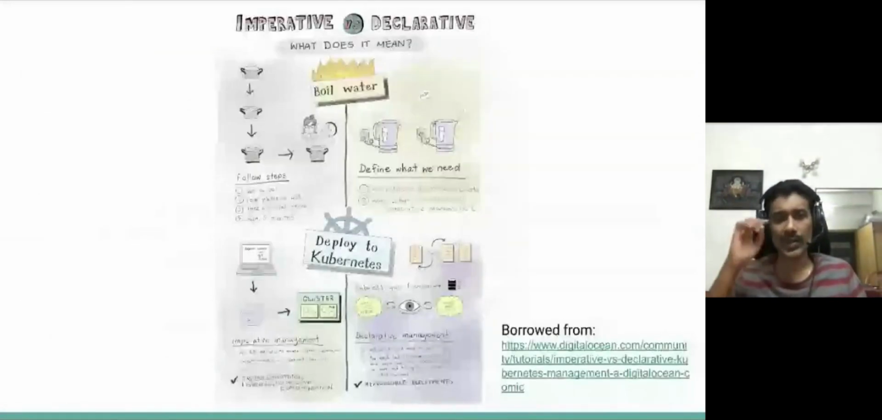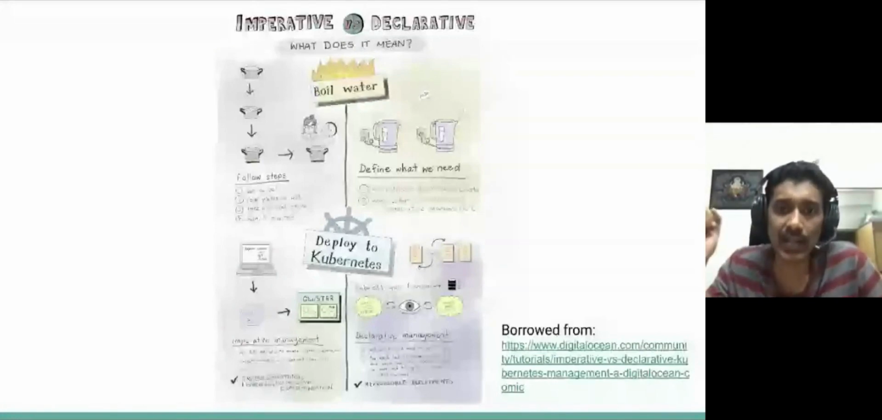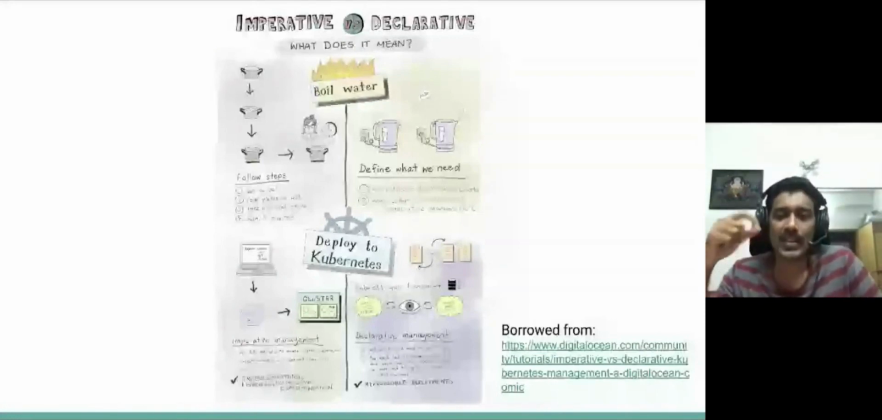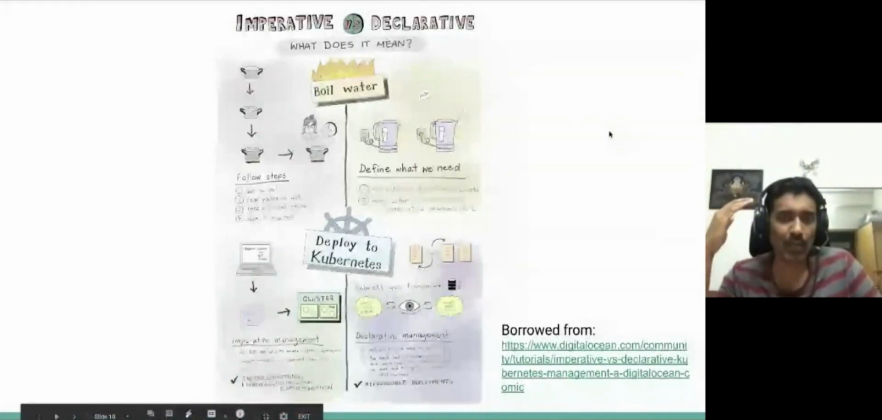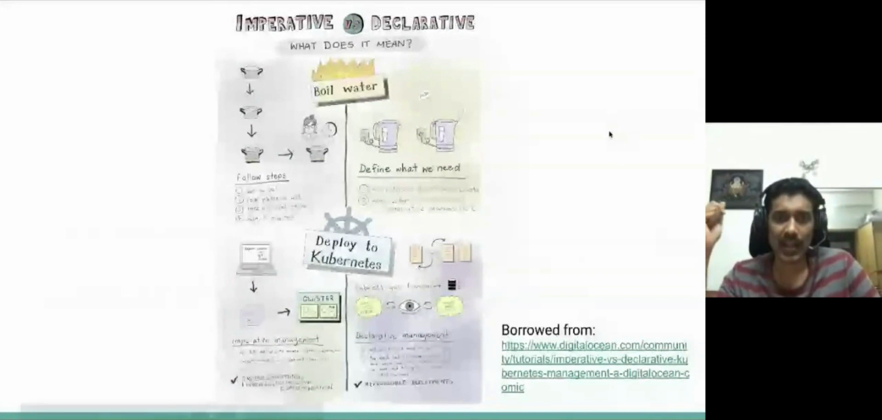Okay, so let's start with the first one, imperative versus declarative. I kind of borrowed this from one of the links that I mentioned here. A very simple example to think about imperative versus declarative is a simple use case: I want to boil water at 100 degrees centigrade. So this is my goal.